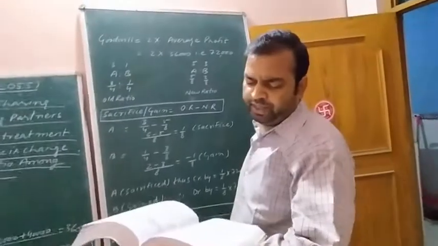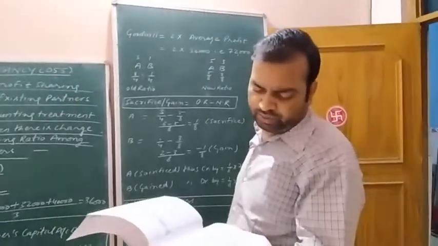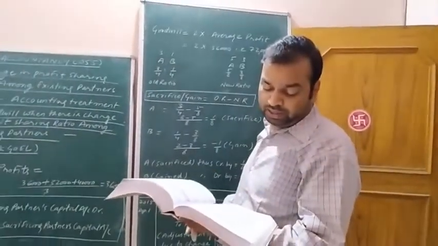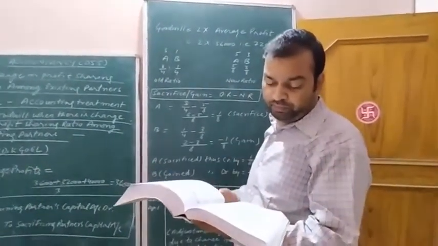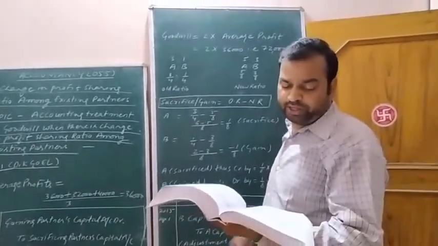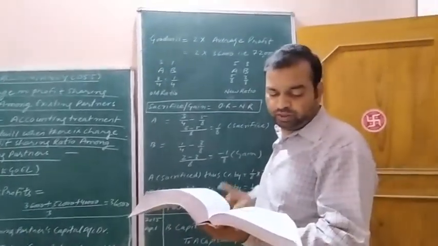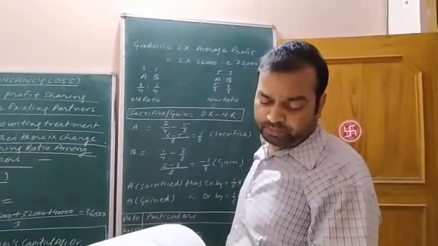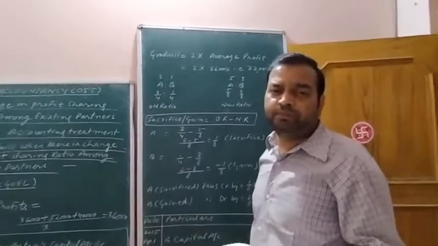Now, first of all, I am reading out the question. Let us see what is asked in the question. For finding what the problem is, as I already told you, read the last line. In the last line it is written, pass the necessary journal entry for the treatment of goodwill.